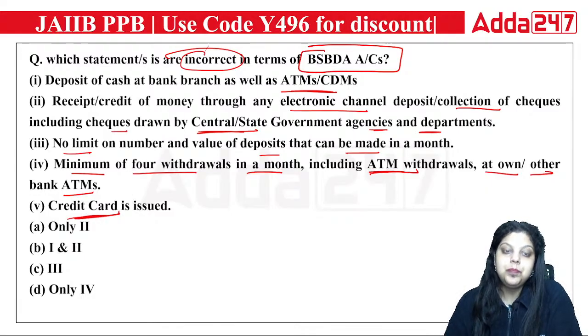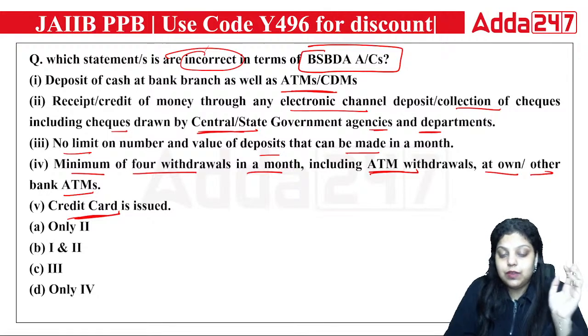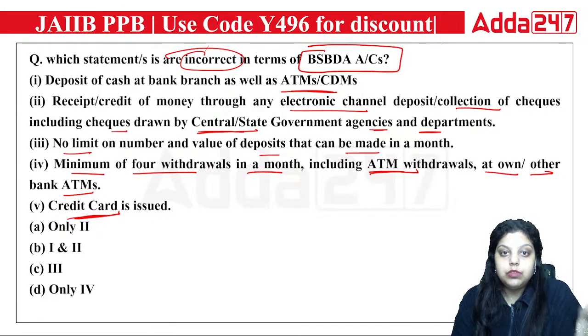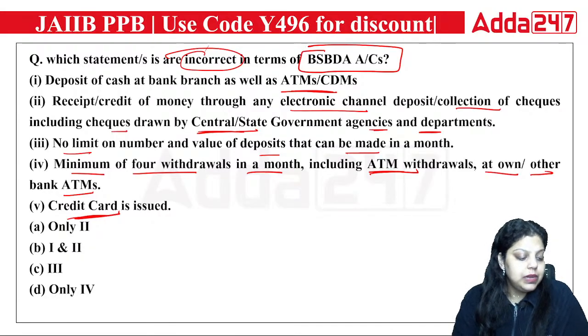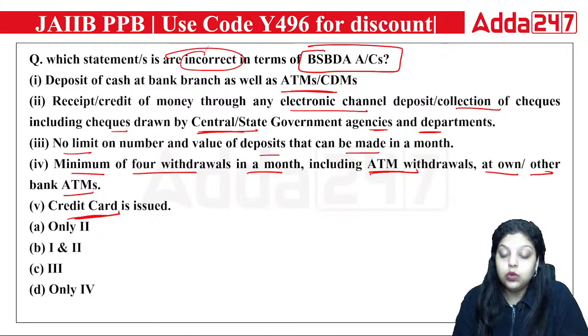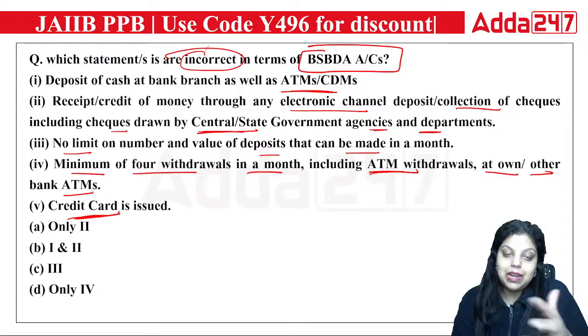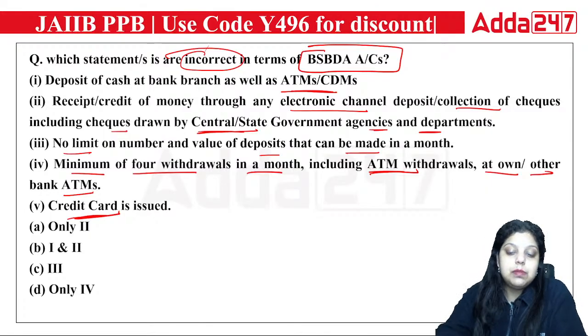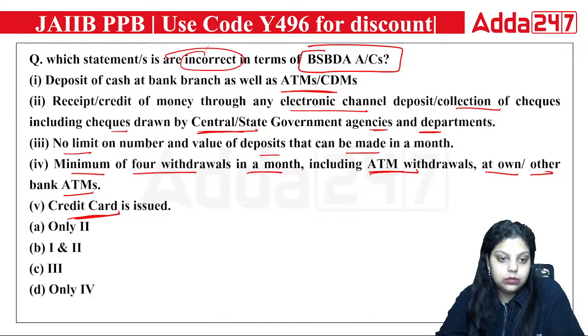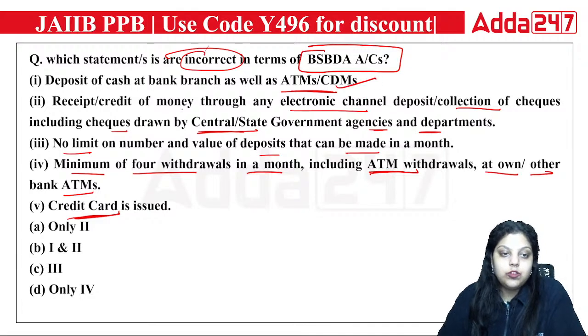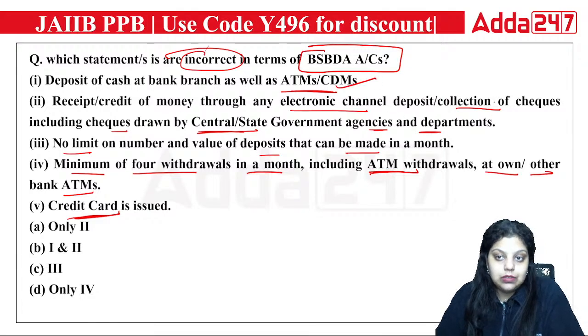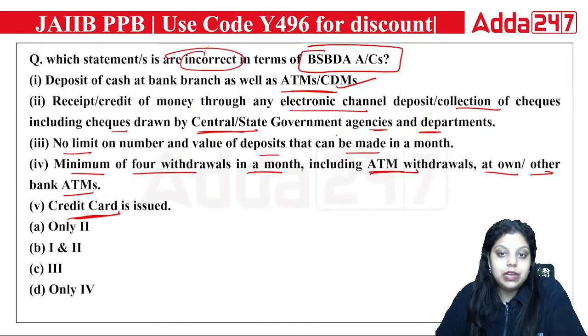Okay, these are the 5 statements that are given here. So which of the following is incorrect about BSBDA? The BSBDA account was actually made by converting the no frills account into BSBDA. So first is saying deposit of cash at bank branch as well as ATMs or CDMs. Is it allowed or not allowed in the BSBDA account? That's definitely allowed. First is correct. Second is saying receipts or credit of money through any electronic channel, deposit, collection of check, including checks drawn by central or state government agencies and department.